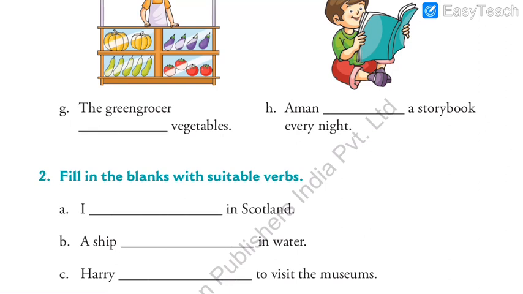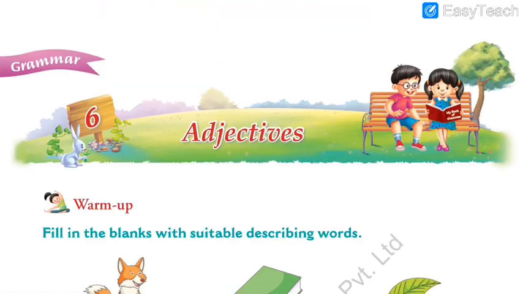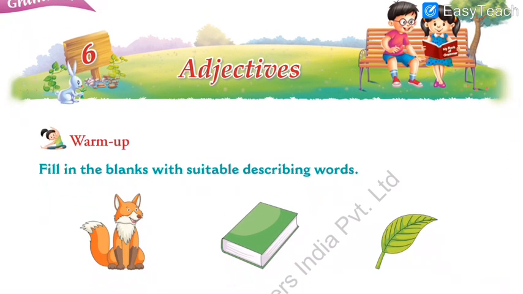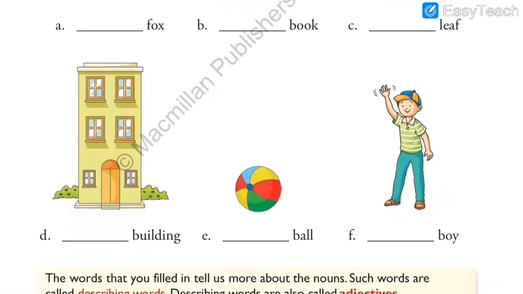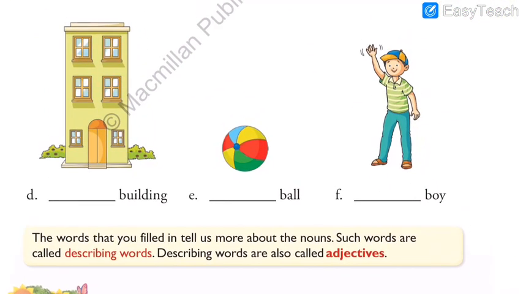Still, if you have any doubt, you have the time period of 5 to 6 in the evening to call me. And then we have done the adjectives, which is the describing word. What does it describe? Nouns. So adjective is a describing word which describes the noun. We solved the exercises. I explained the formula, many formulas and many hints for that.